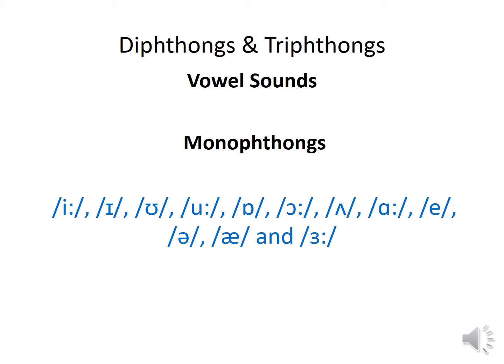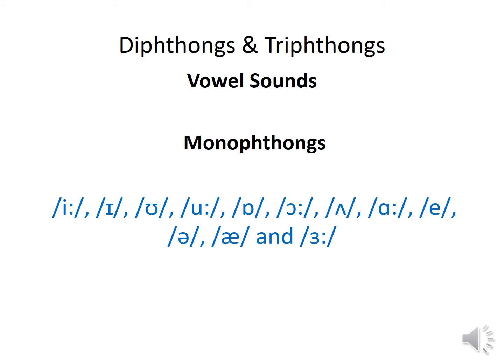But first of all, see here how vowel sounds are produced. Vowel sounds are produced with a free airstream or without any obstruction of the air in our vocal tract, in our mouth. There is no obstruction or restriction of the air when we produce these vowel sounds.